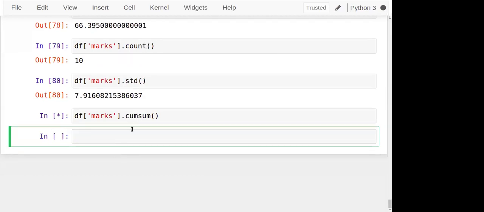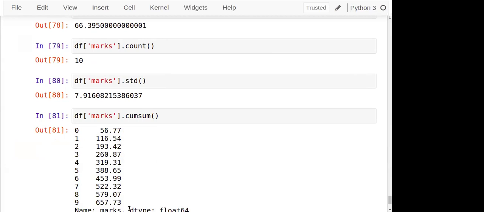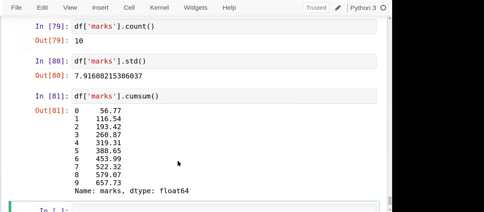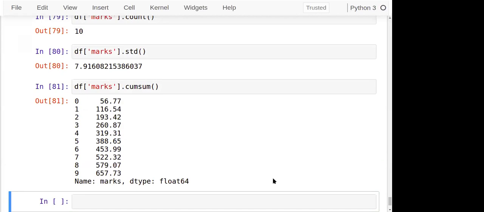Cumulative sum means the first number is added to the second, that is added to the third, that is added to the fourth, then the fifth, sixth, seventh, and so on. Likewise, different kinds of such functions are present, and we can use them here to perform the operations of finding the numbers.